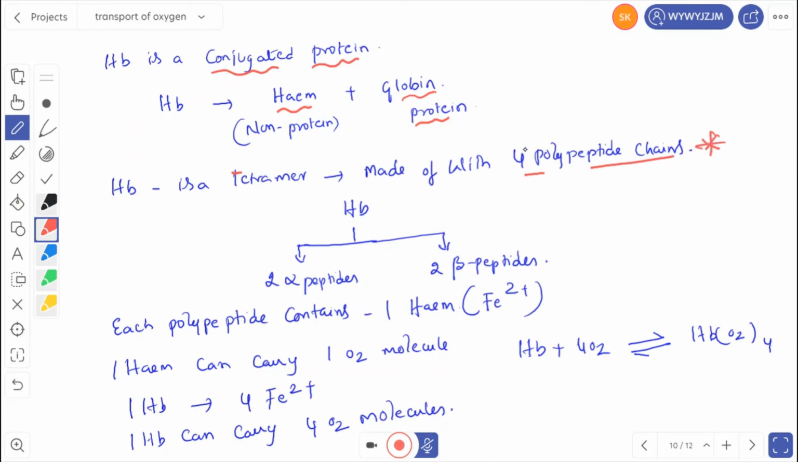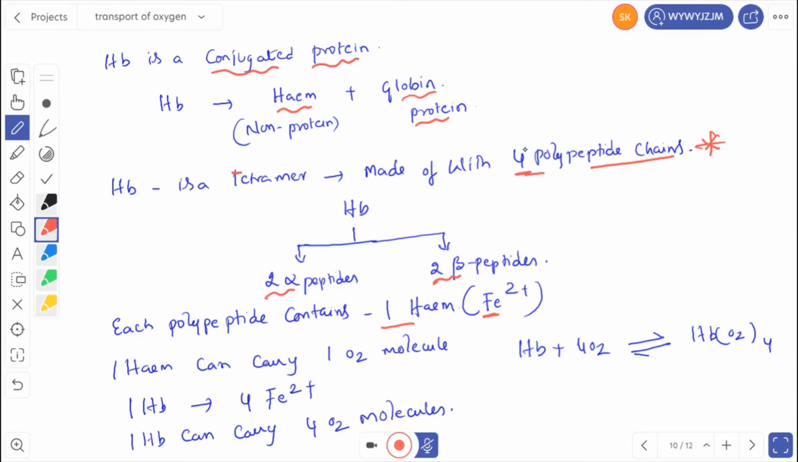So how many polypeptide chains are there? There are 4 polypeptide chains. What are those 4 polypeptide chains? There are 2 alpha polypeptides and 2 beta polypeptides. So alpha chains and beta chains are present in the hemoglobin. Each polypeptide contains one heme, that means it consists of one ferrous ion. So one heme can carry only one oxygen molecule.